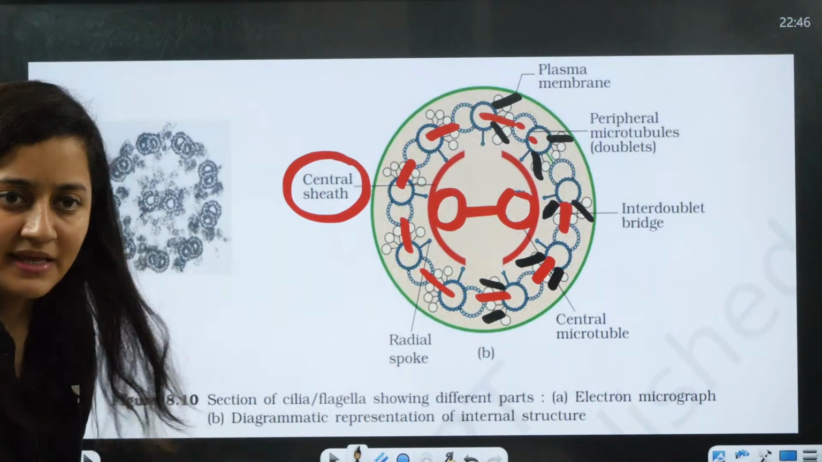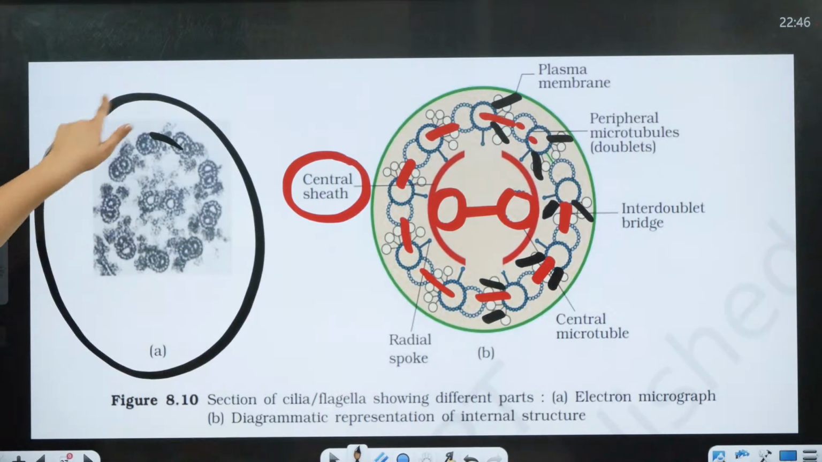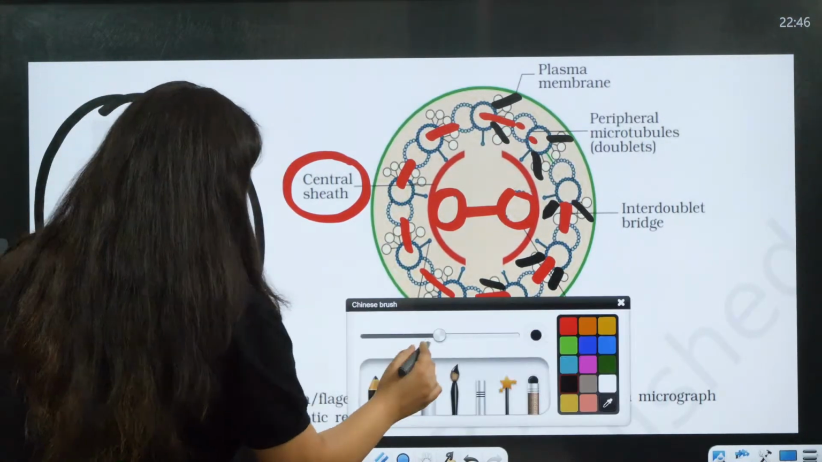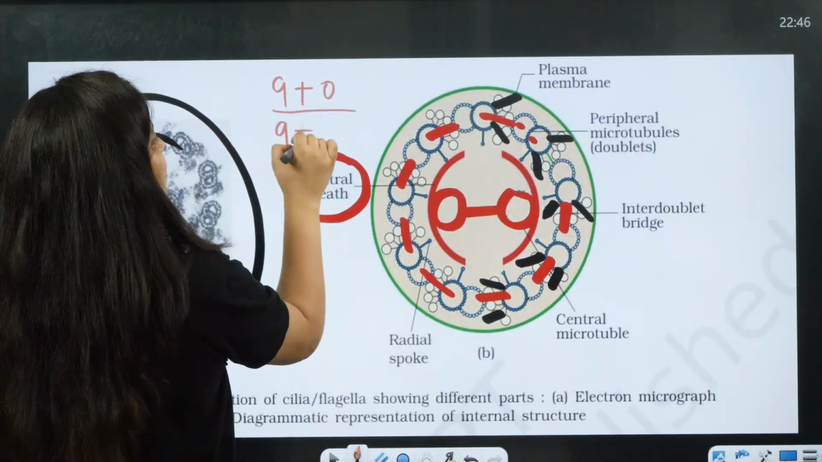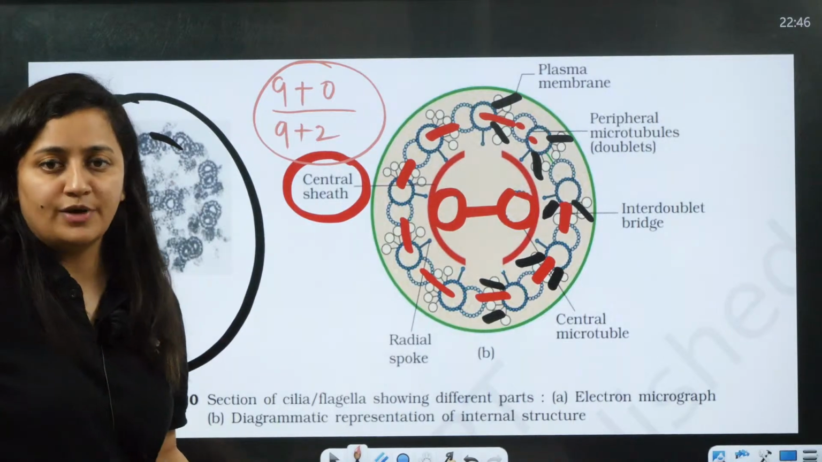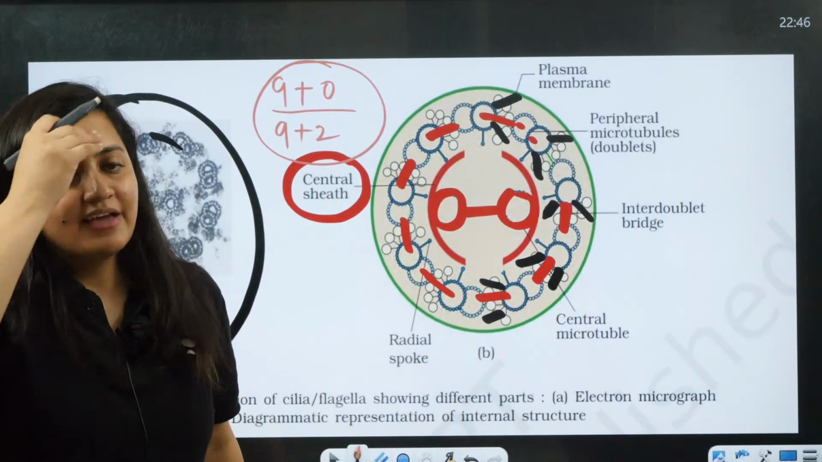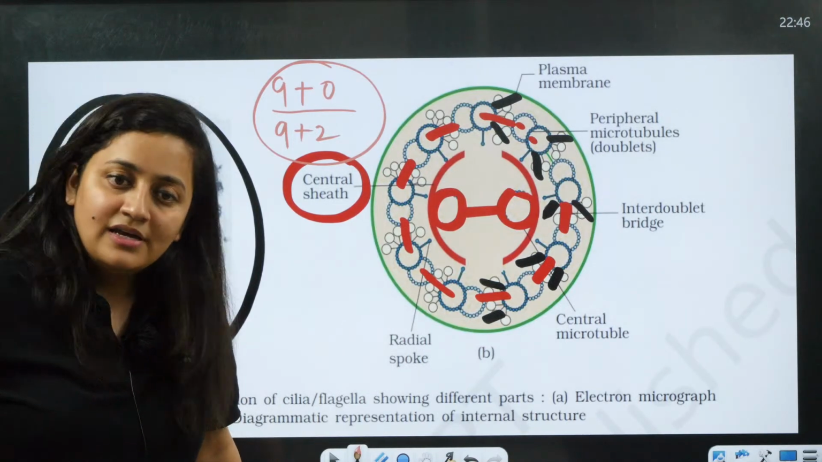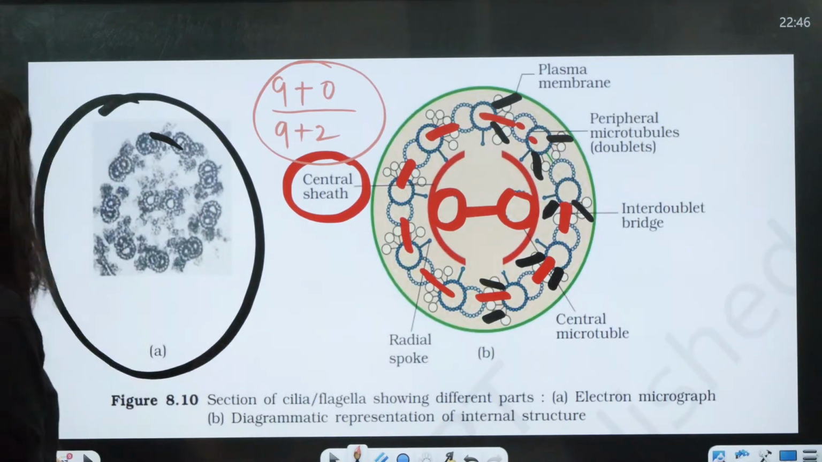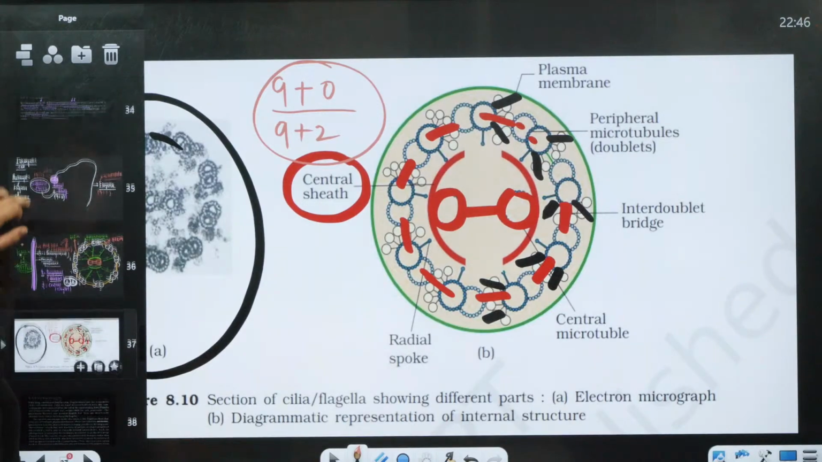Are you getting it? This is the structure. Now I hope it is clear to you which structure has the 9+0 arrangement and which has the 9+2 arrangement. Is that clear? If there is still any doubt, do let me know.